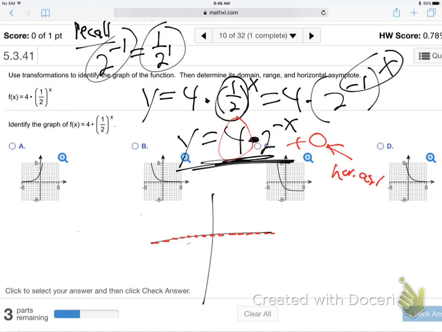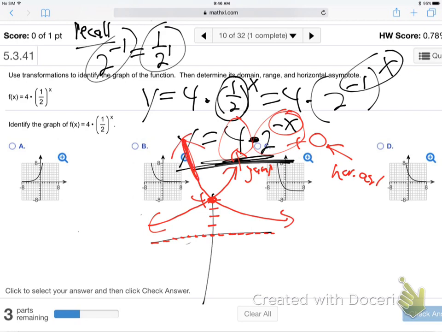And then the 4, what does the 4 do? That's the jump from the horizontal up 4. 1, 2, 3, 4. Boom. Right there, 4 is the center point. And then normally it would go up to the right. But what does the negative x do? Turns it sideways, right? So it's going to go like this. So this is the actual graph.